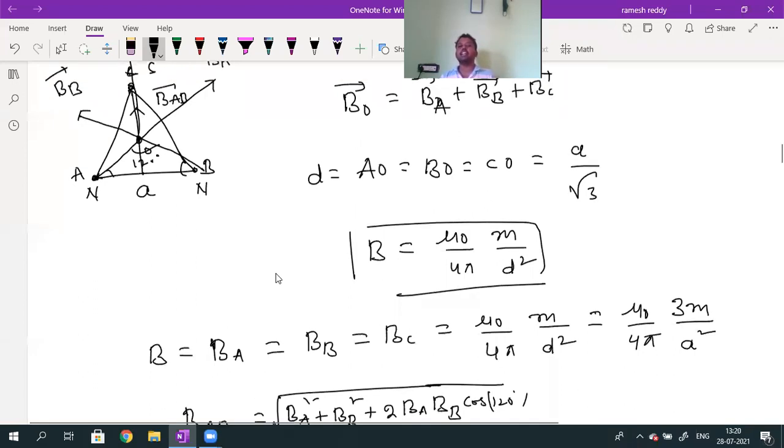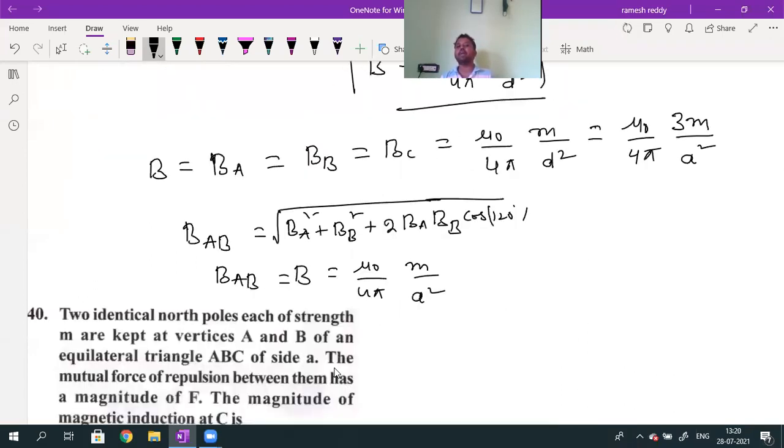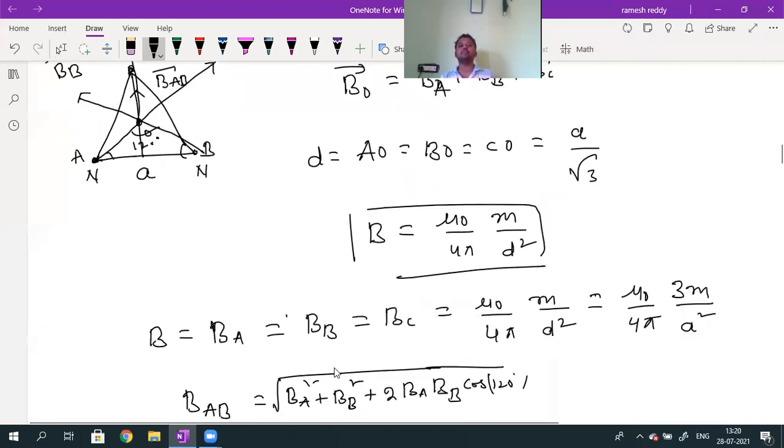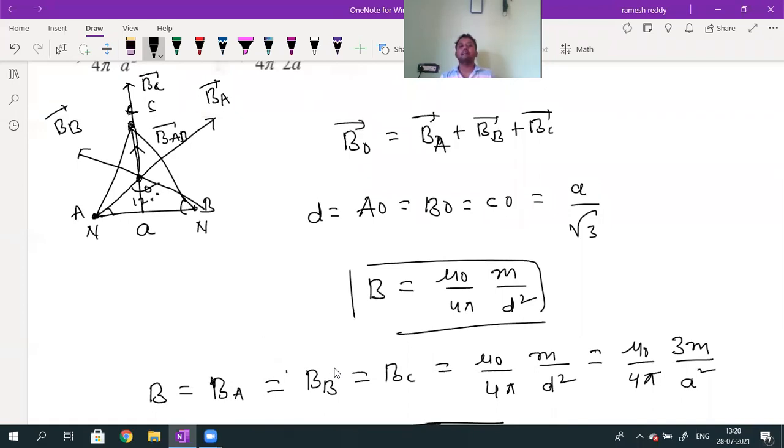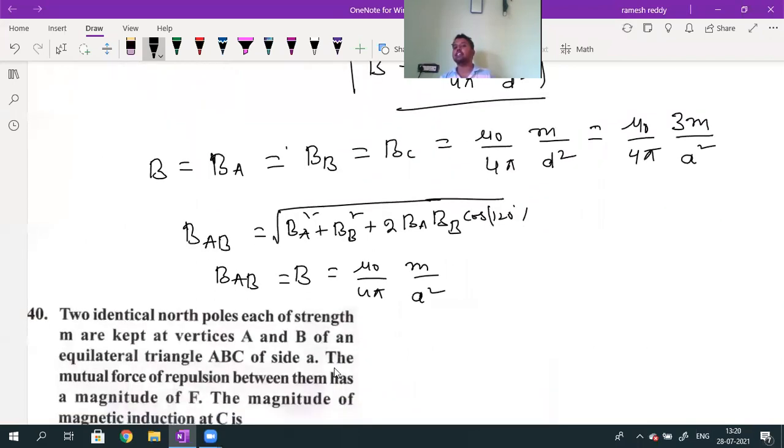Now I calculated the resultant of BA and BB, and I got the B value. This is BAB, and BC. BAB and BC are both in the same direction. When both are in the same direction, the final resultant magnetic field at the centroid will be the sum of BAB bar and BC bar.